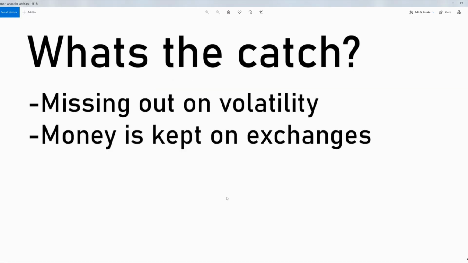So what are the catches? It's important to remember that when the market is more volatile is when funding and premium indexes on margin contracts are going to be at their highest. So you're going to be missing out on possible gains in the market during these periods. The other catch is that money must be kept on an exchange, rather than cold storage where it's at risk of being hacked.